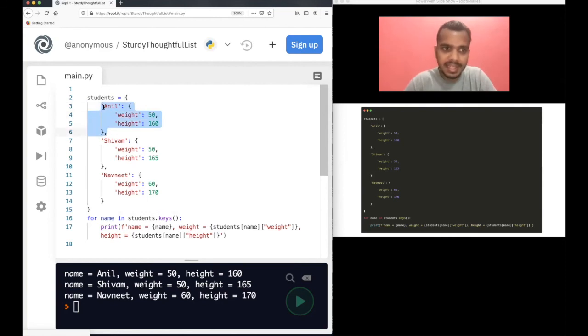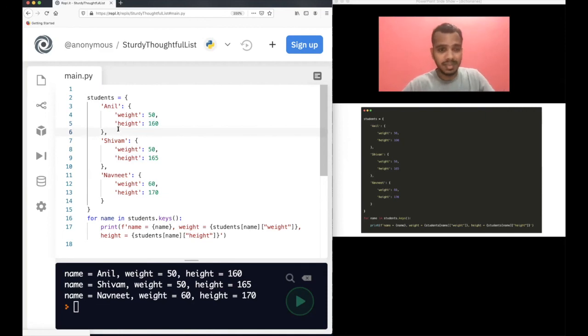So the key here is Anil. Anil is the key here. Then I have weight and 50 for this. Of course, you can define it like this. For every key, as I told you, you can have multiple key-value pairs also. This is quite a complex example, but I have given it to make you understand that you can have something like this.